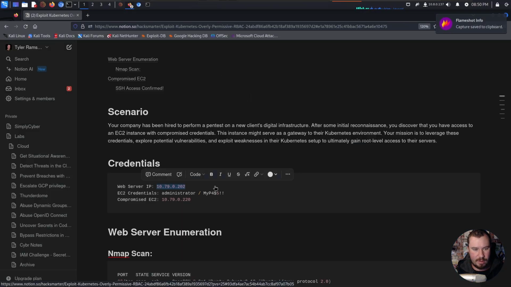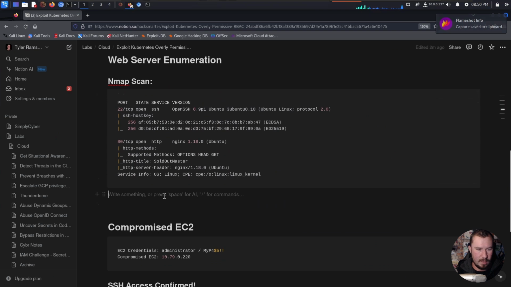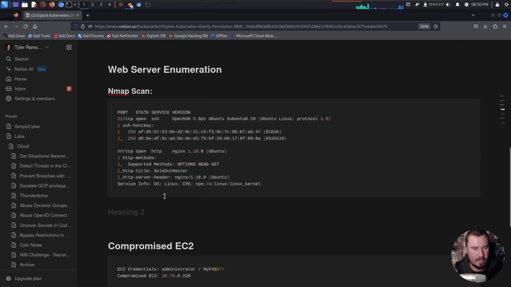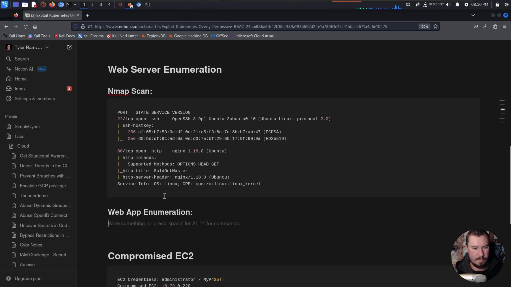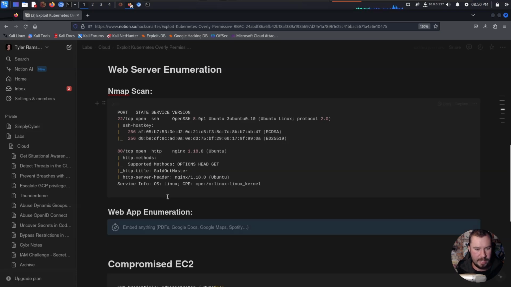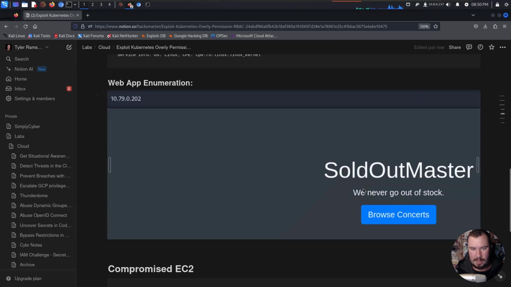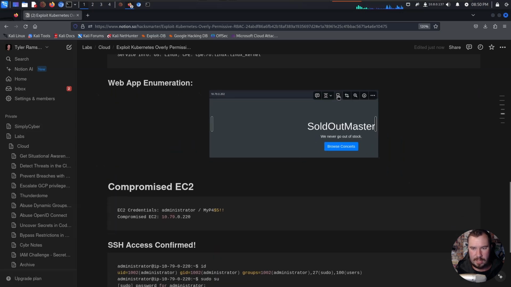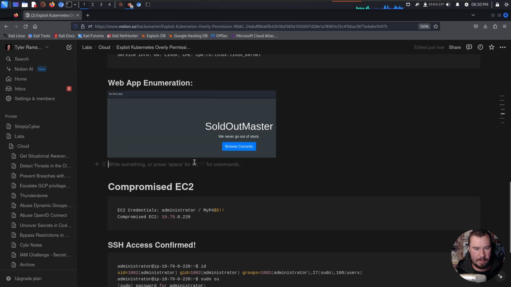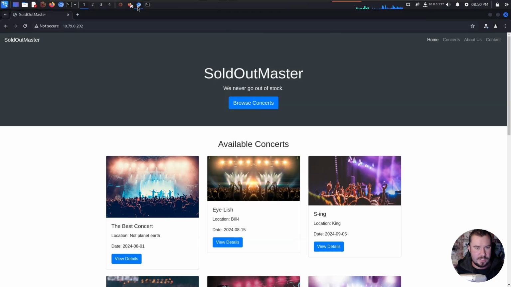So we'll jump over to our notes, and we'll just call this one web app enumeration, and we'll paste in the screenshot like so. We can probably make it a little bit smaller though. We don't need it that big, and left align it. All right, let's jump back over to this.